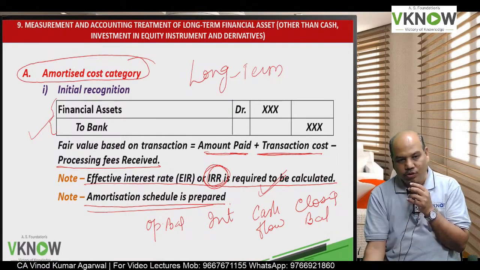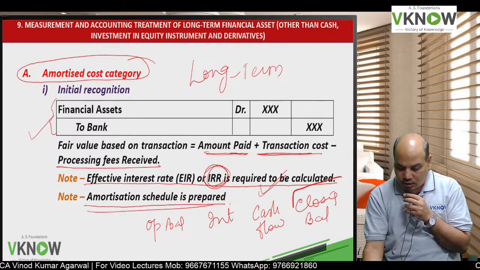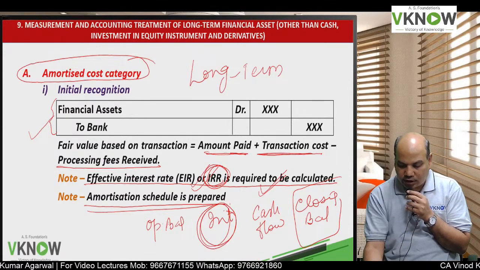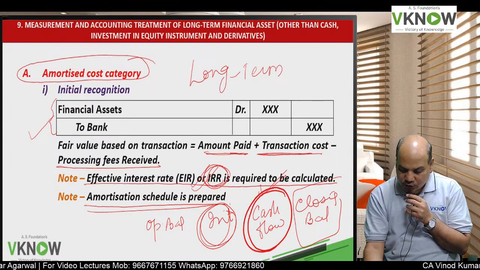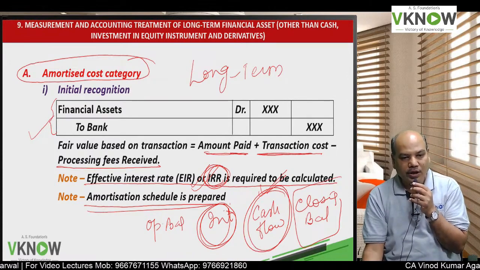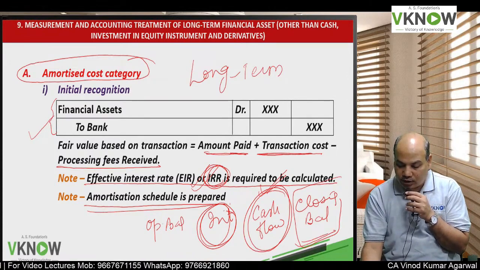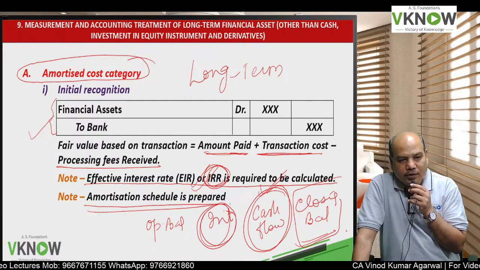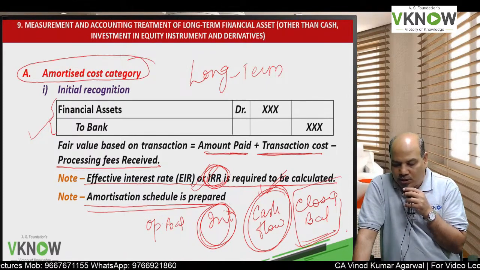So this is called amortization schedule, and the interest will be calculated here as per EIR, and contractual cash flow we will write as per the contractual arrangement. After the life is over, if it is a 5-year bond, then after the 5th year the balance should become 0.